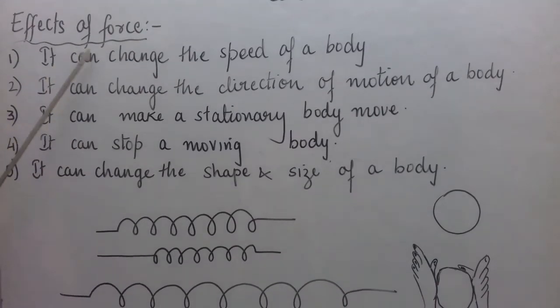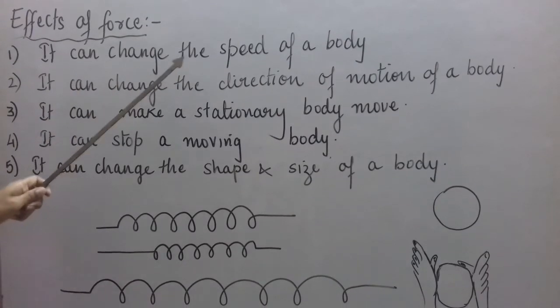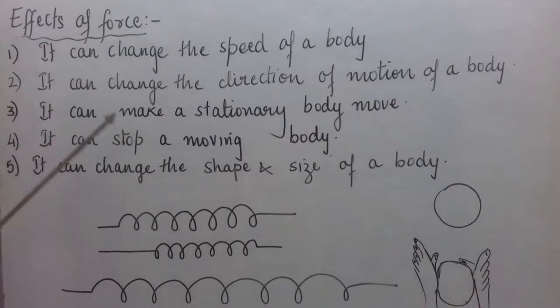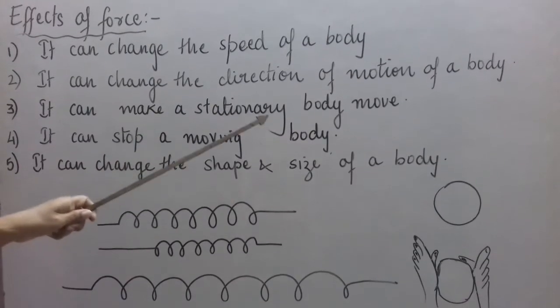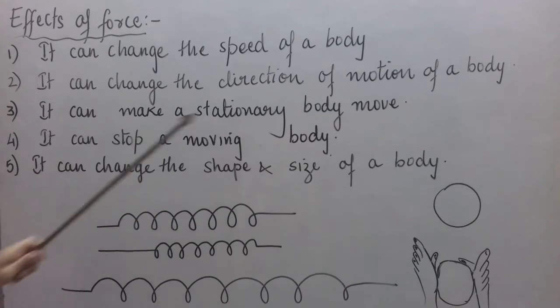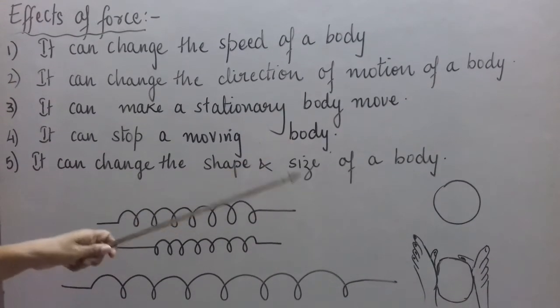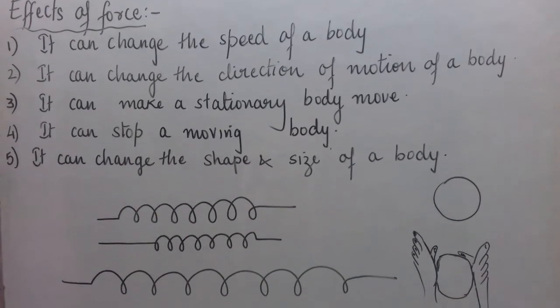It can change the speed of a body. It can change the direction of motion of a body. It can make a stationary body move. It can stop a moving body. It can change the shape and size of a body. These 5 are the effects of force.